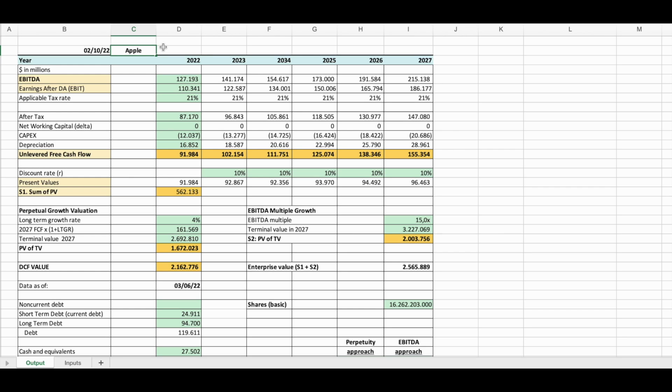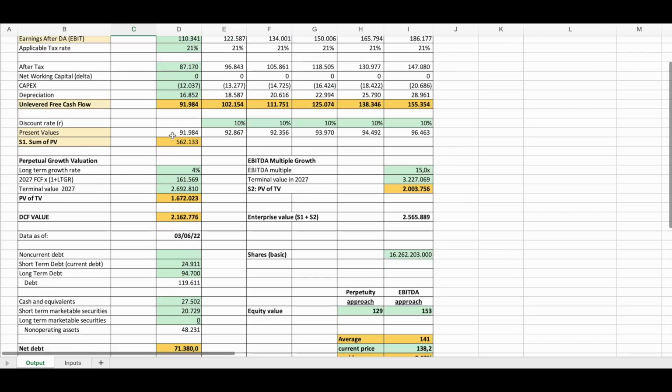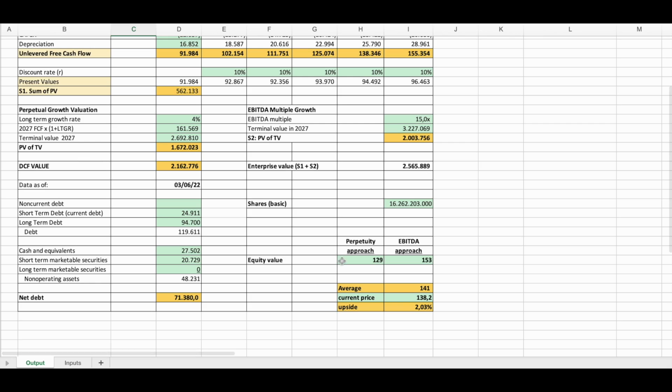This is my Apple 5-year DCF model. The perpetuity approach value that I get is 129, and the EBITDA approach value I get is 153. The average of this is 141, and from the current price, there is a 2% upside from this DCF model.